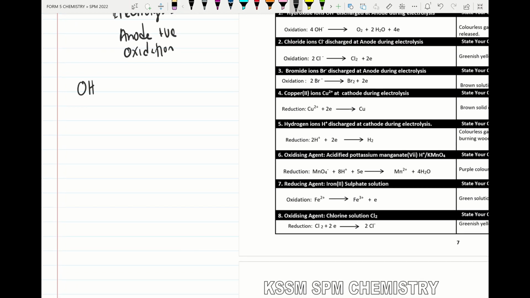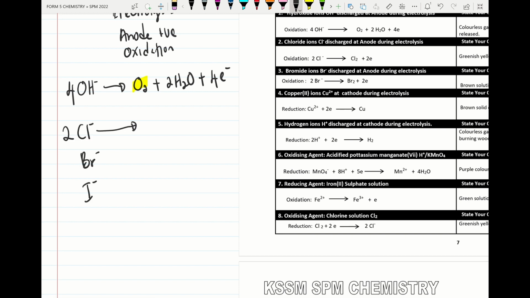If let's say the ion oxidize, hydroxide ion is oxidized at anode, please remember, 4 orang utan. Alright, makan 2 biji orange, minum 2 gelas air, and 4 apple. So the product form is oxygen. If let's say chloride ion, bromide ion, iodide ion, make sure put 2 form chlorine gas plus 2 electron donated.